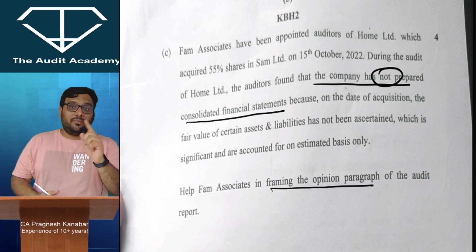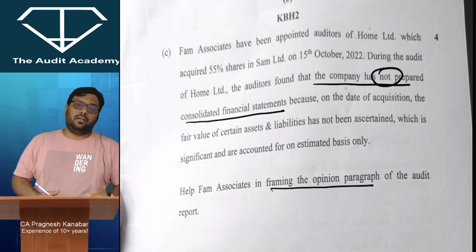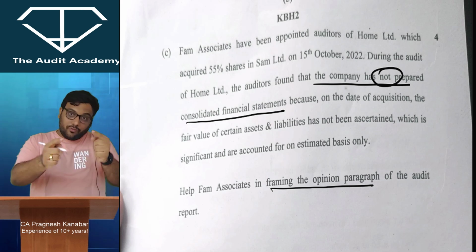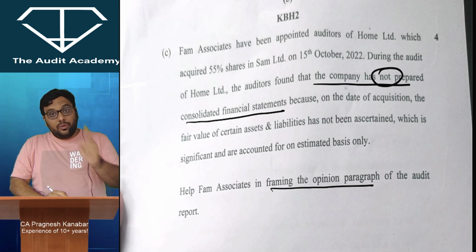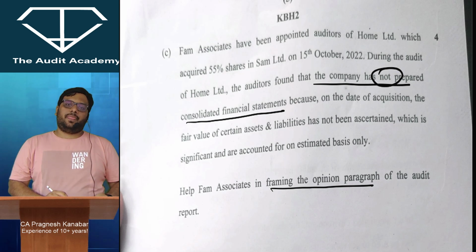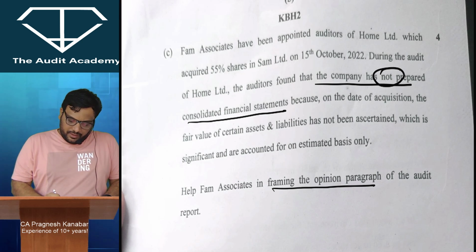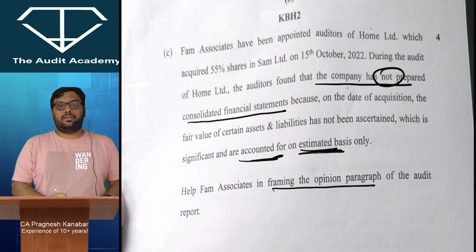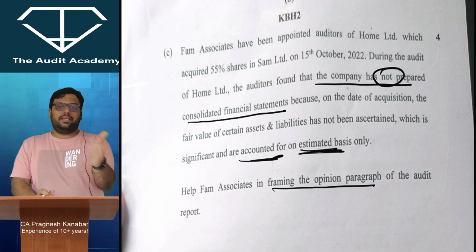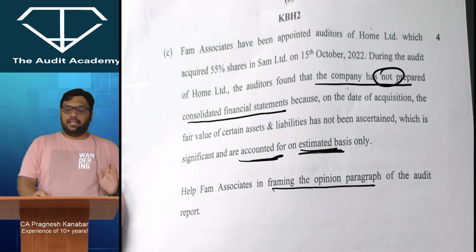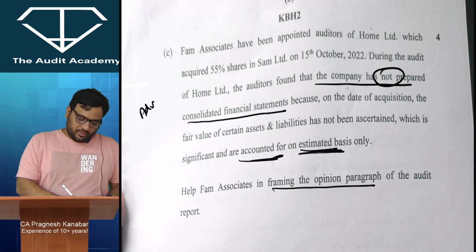See, it is not like the company has not given you the data. The company has not prepared consolidated financial statements, so you have got the evidence that what they are doing is completely wrong. They have just accounted on an estimated basis. So you are very clear that this is cancer, that these financial statements are not properly prepared. And that is the reason that over here you can give an adverse opinion.